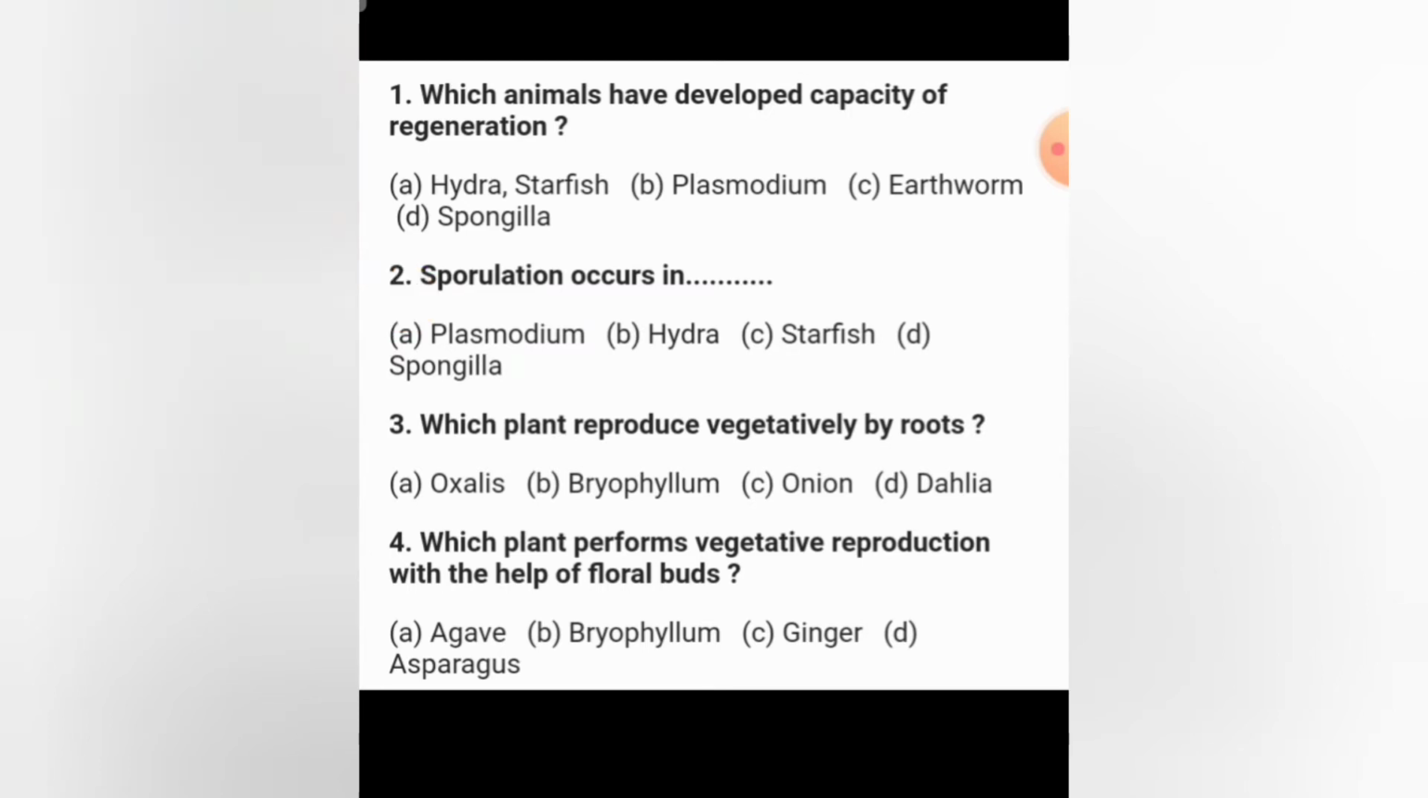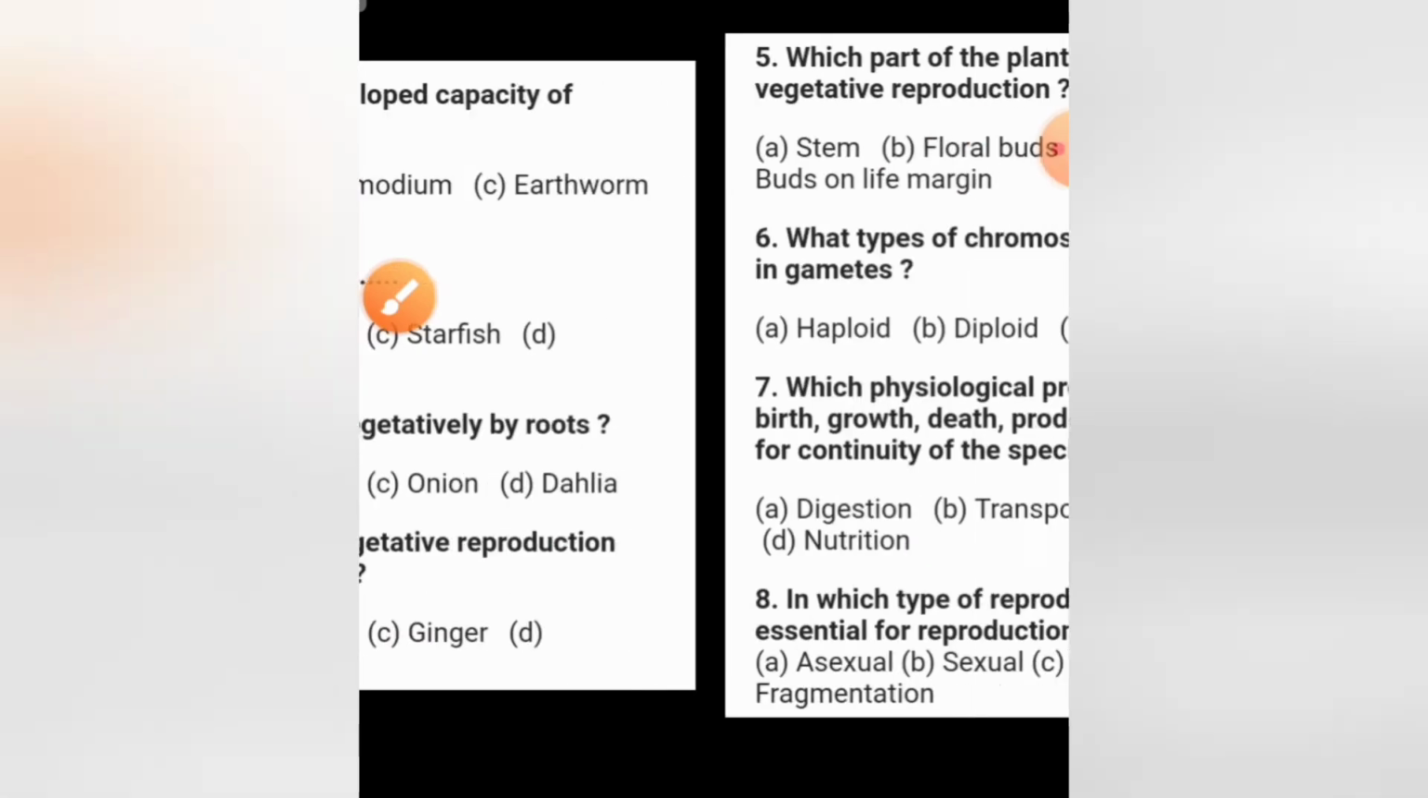So fourth question is, which plant performs vegetative reproduction with the help of floral buds? With the help of floral buds, and the answer here is agave. Agave, because about bryophyllum I already told you it is a leaf, whereas in ginger underground modified stem, that is rhizome, and in asparagus it is through root. So here correct answer is agave.